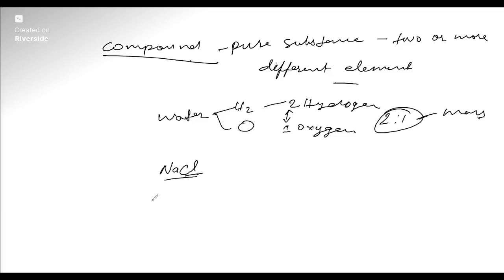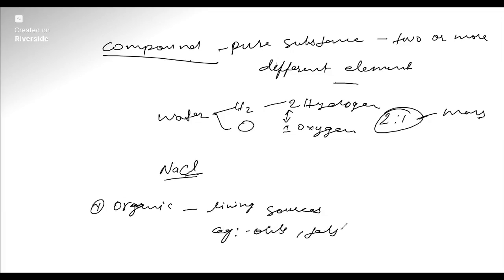Next, compounds are divided into organic and inorganic. The first one is organic. Organic compounds are the compounds obtained from living sources, and the term organic is applied to hydrocarbons and their derivatives. Examples are oils, fats, carbohydrates, and proteins. These are examples of organic compounds.